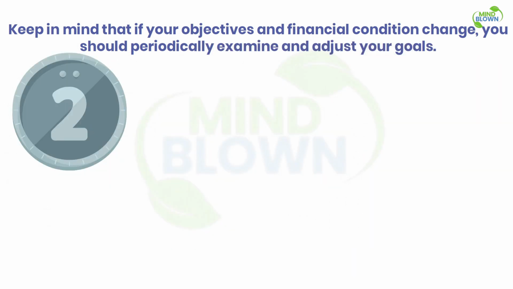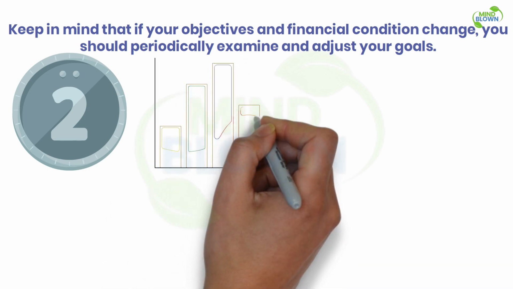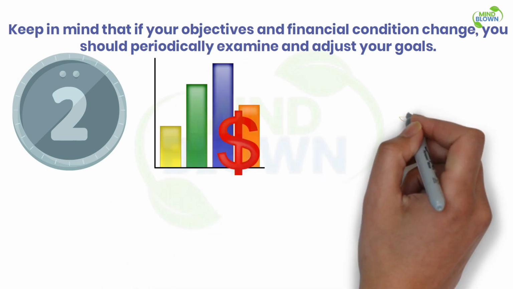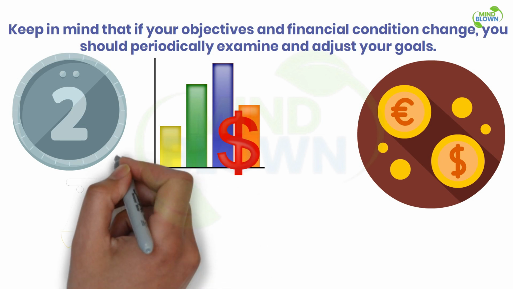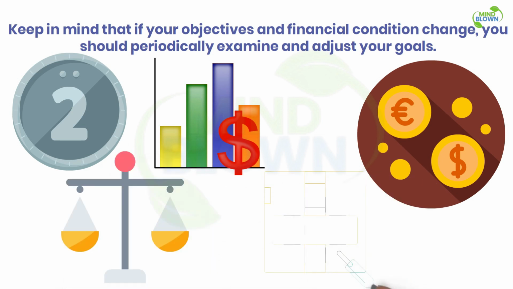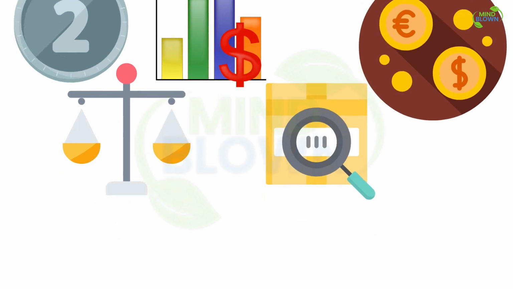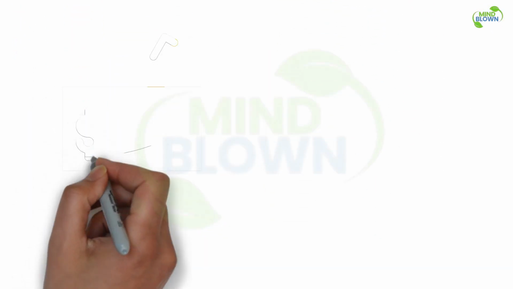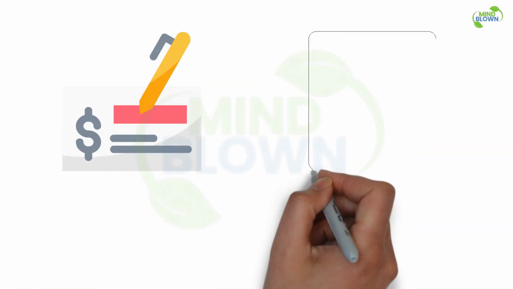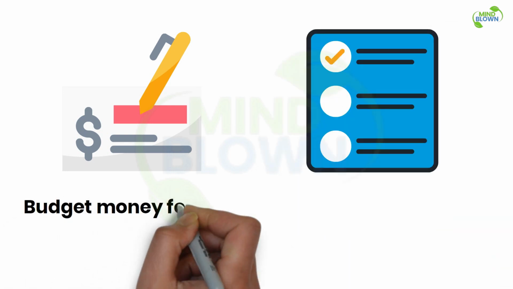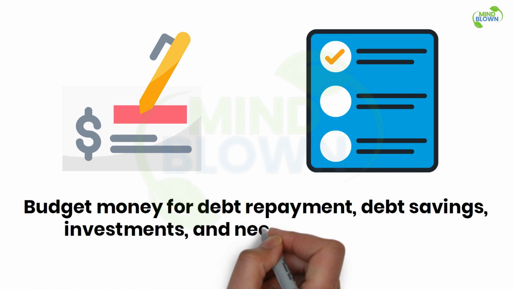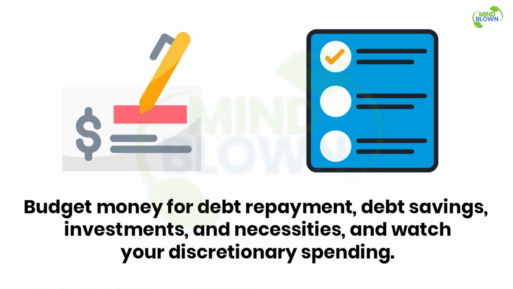Let's now discuss the second proven strategy for asset management and financial planning, creating and adhering to a budget. A budget is an effective tool that can help you get control over your money and make sure you're saving and spending your money sensibly. To gain a clear picture of where your money is coming from and going, start by recording your income and expenses. Then, make a budget that is in line with your financial priorities and goals. Budget money for debt repayment, savings, investments, and necessities, and watch your discretionary spending.